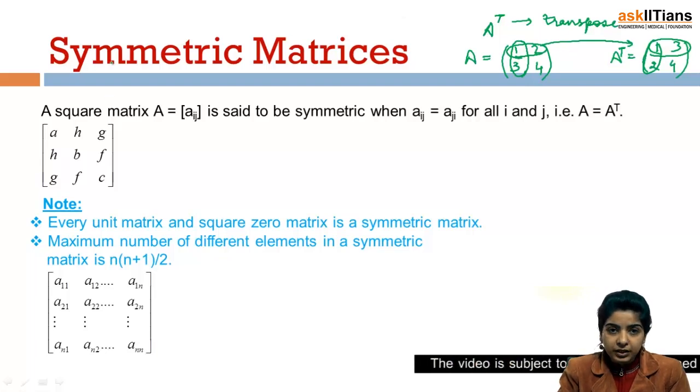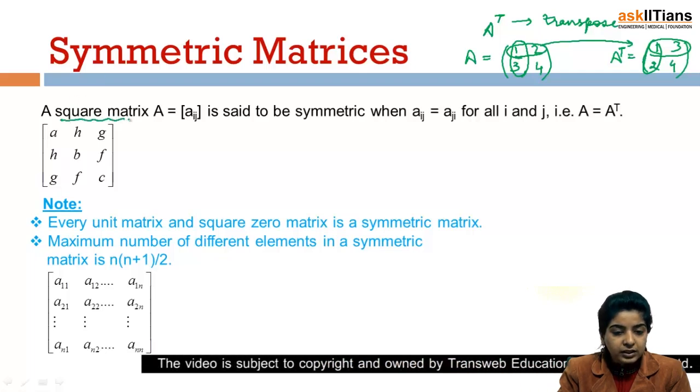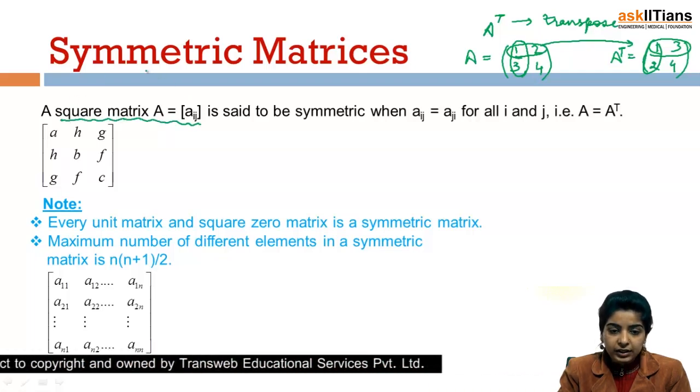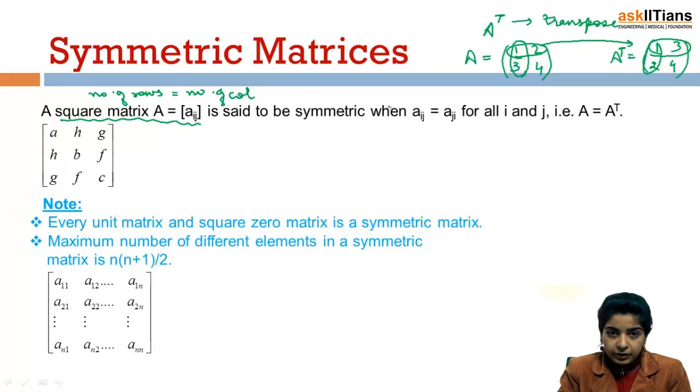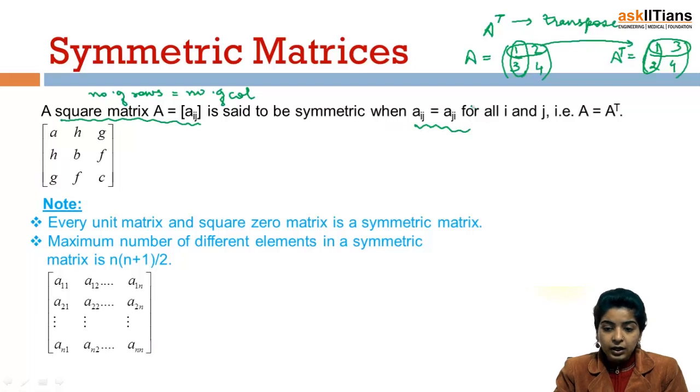So our topic was symmetric matrices. A square matrix A equal to Aij. Square matrix, again, number of rows is equal to number of columns. We have already discussed. A square matrix A is said to be symmetric if Aij is equal to Aji for all i and j. That is, A is equal to A transpose. That means if the transpose of a matrix is equal to the matrix itself, then the matrix is said to be symmetric. We have an example here.